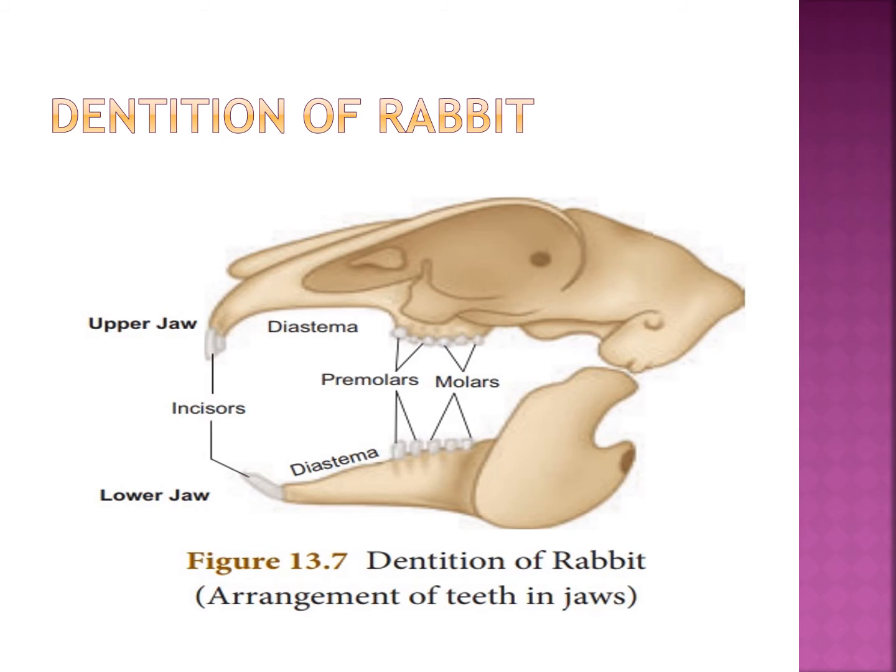See the picture. Everybody look at the picture. Incisors. Premolars. Molars. Now, the gap between incisors and premolars is called diastema. What is diastema? The gap between premolar and incisors is called diastema.